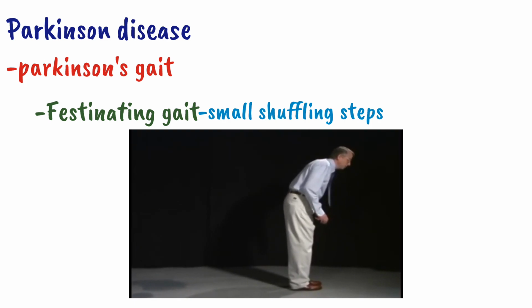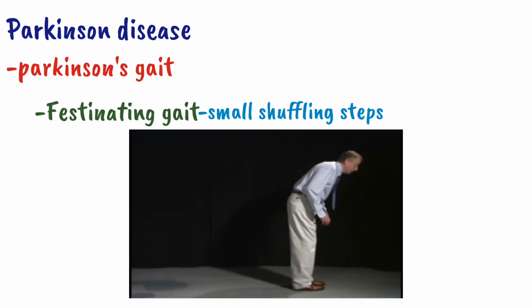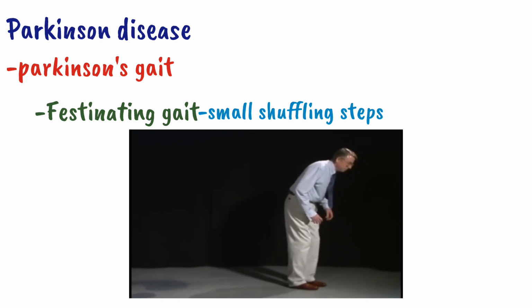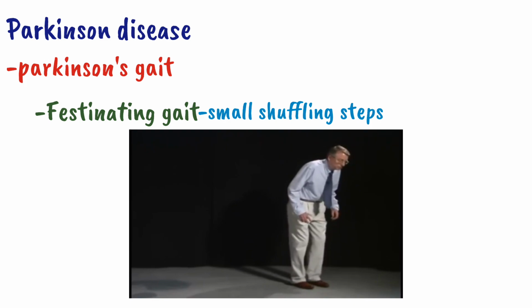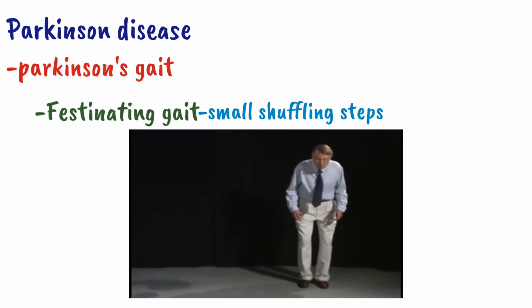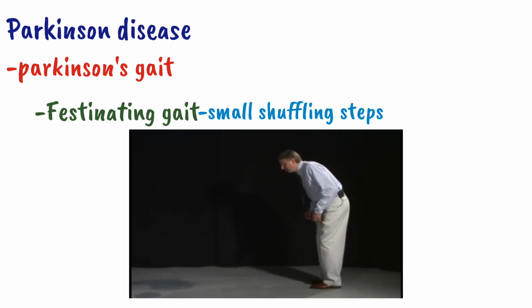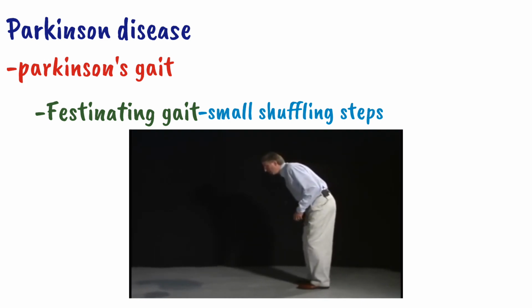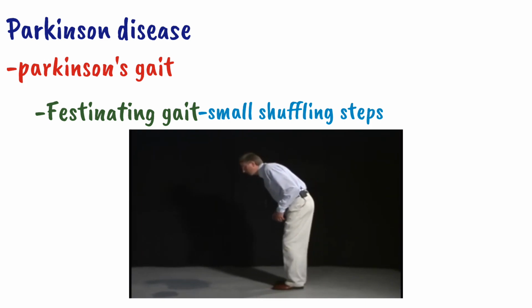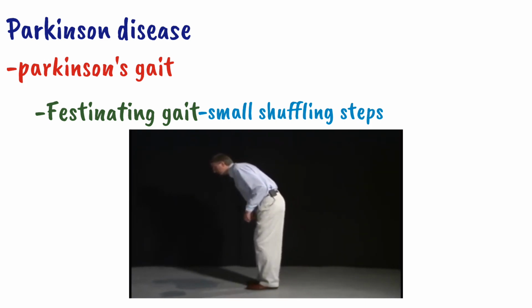And then in turning, instead of having the normal turning, the patient will turn en bloc, which means they'll turn almost as a statue moving around. And then again having difficulty starting in the marche petit pas.